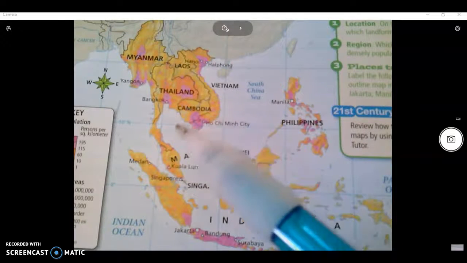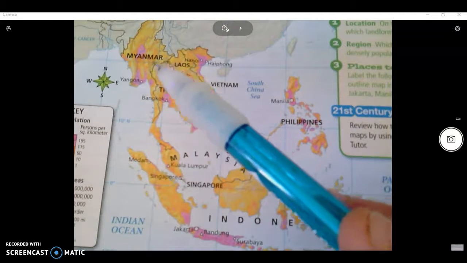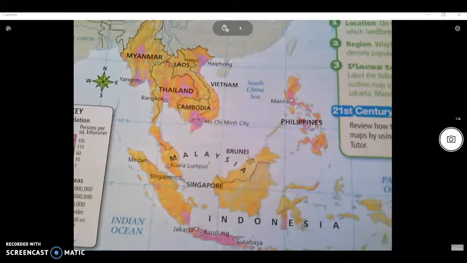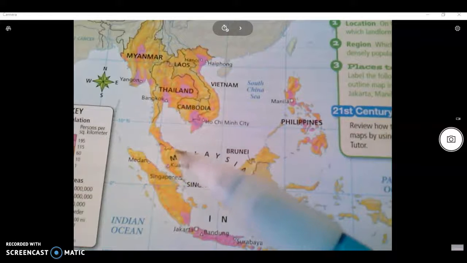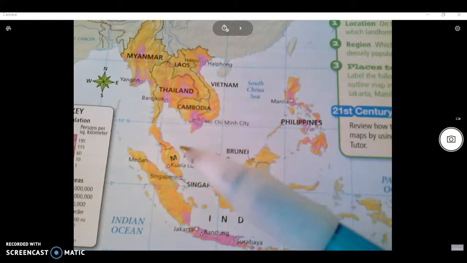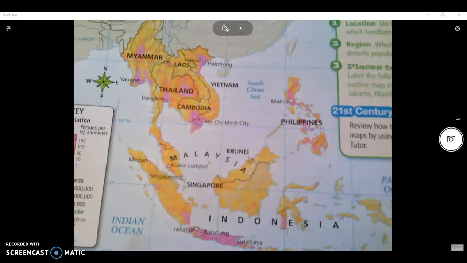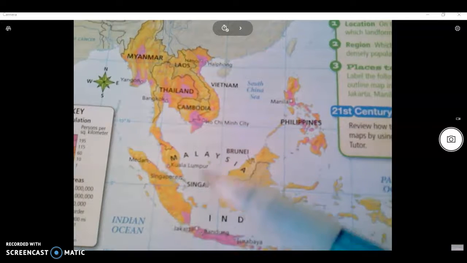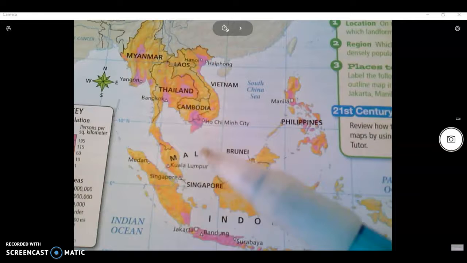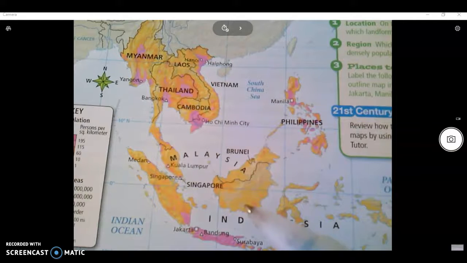Like everywhere else we studied in the world, people are moving from the rural to the urban, and it's causing problems because all the people can't fit in these cities. For a place that has a lot of rain, they actually have water shortages. They cannot have enough clean water for drinking in these large cities. So it is an environmental problem. Of course, everyone wants to drive a car or a motorcycle. Air pollution is a big problem in all these large cities.